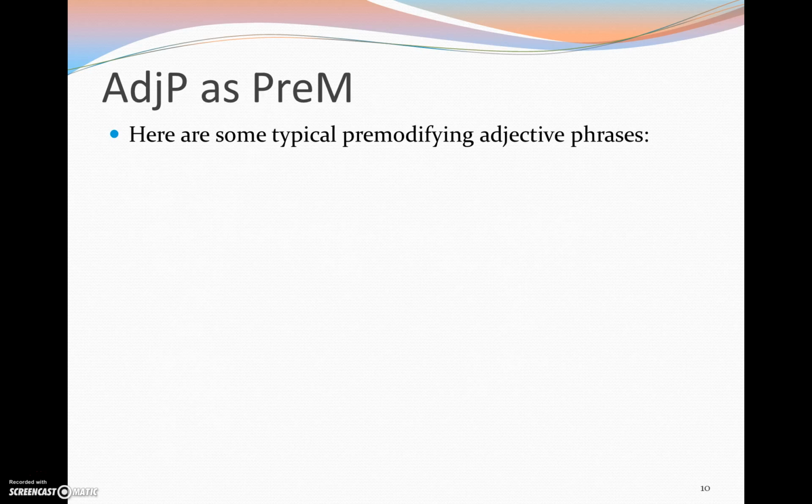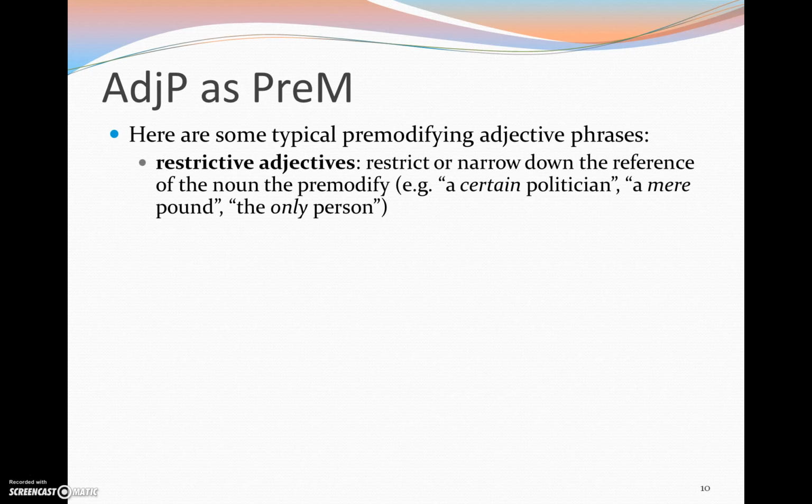So if we return to adjectives occurring as pre-modifiers in noun phrases, we see that they fall into typical categories, and I've listed them here. So we can talk about restrictive adjectives that restrict or narrow down the reference of the noun.